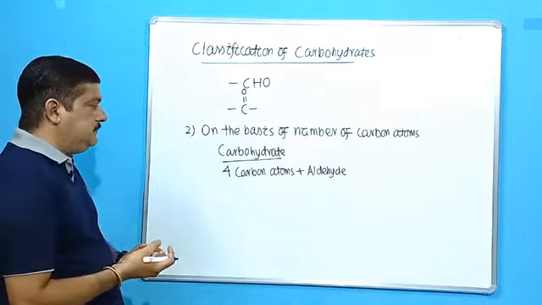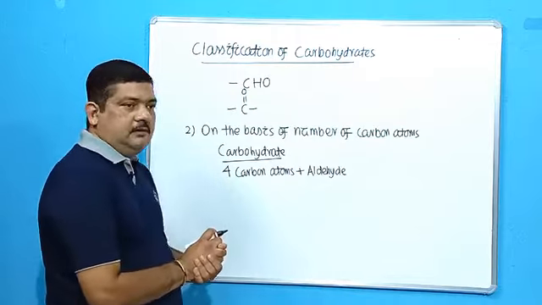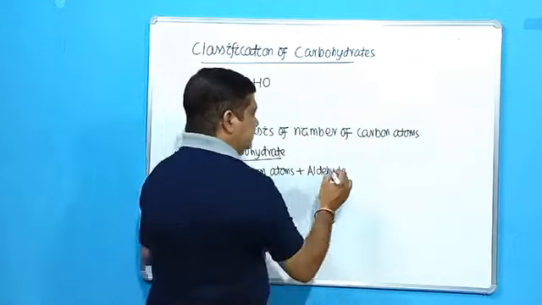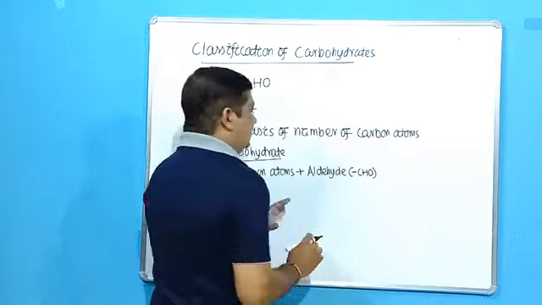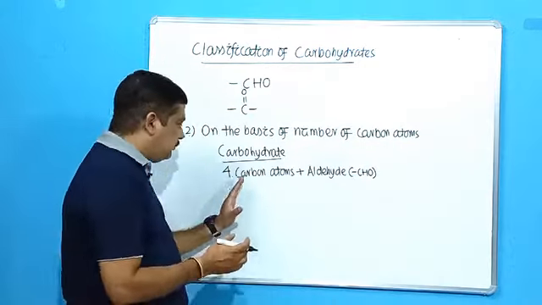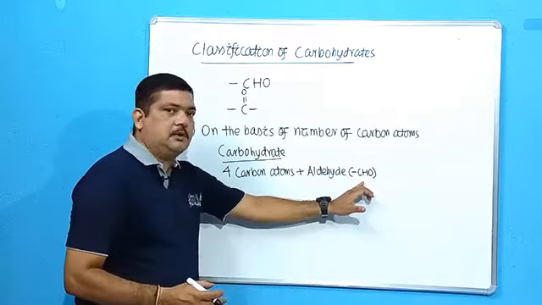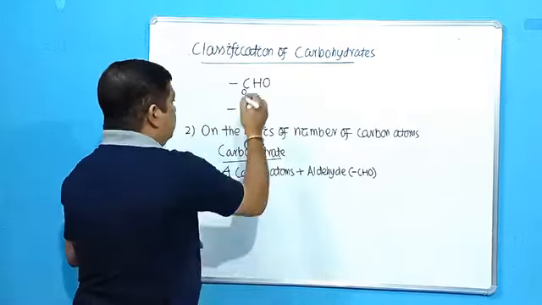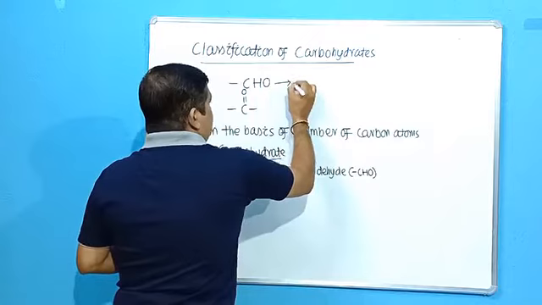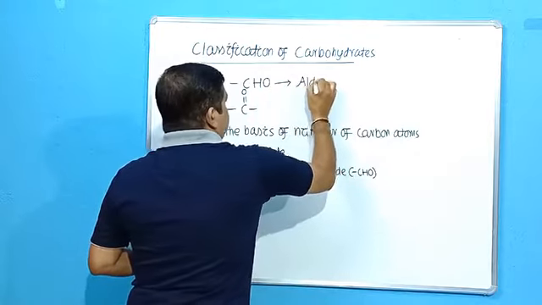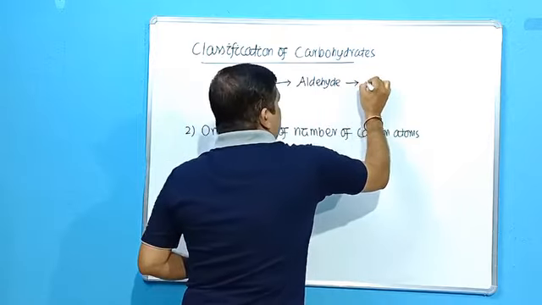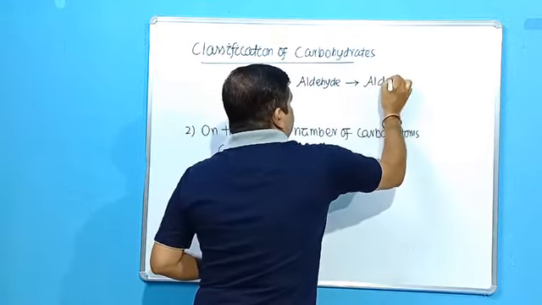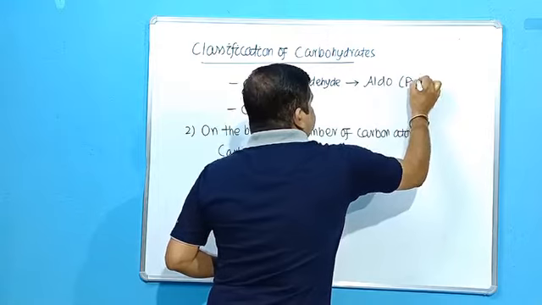Then how will it be named? Now 4 plus the aldehyde group means it is having another carbon, CHO. So the total number of carbon atoms becomes 4 plus 1 more carbon, so 5. For the aldehyde functional group, the prefix will be aldo.